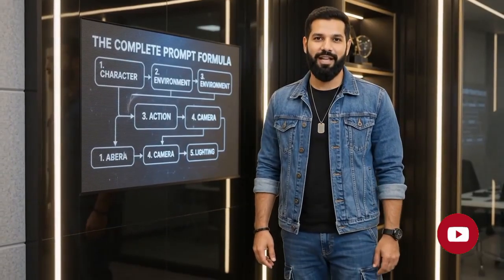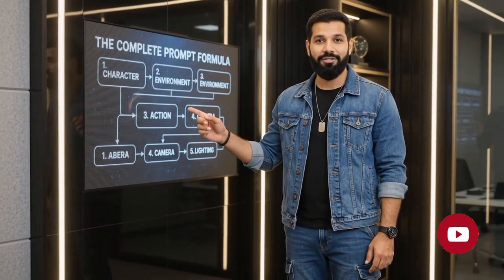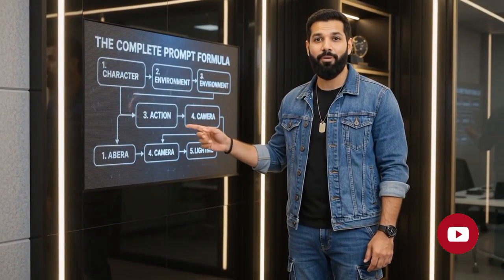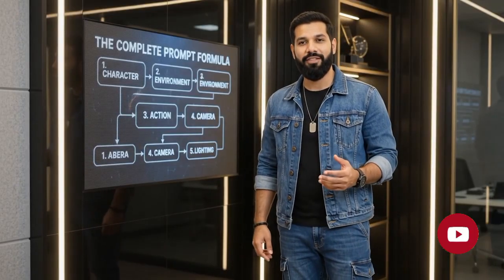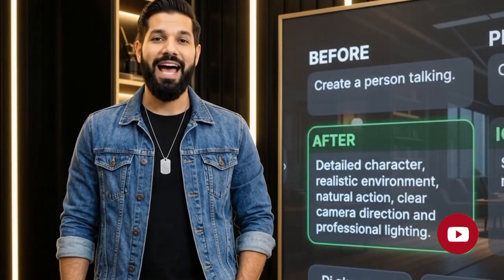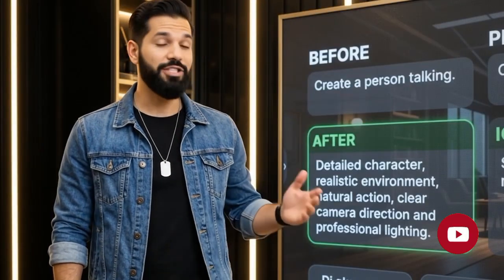Now let's put everything together. A powerful prompt is the character, the environment, the action, the camera, and the lighting. When these details work together, AI can understand your vision much better. This is the difference between asking AI for a video and actually directing the AI.